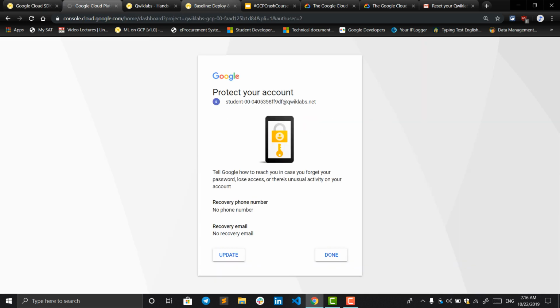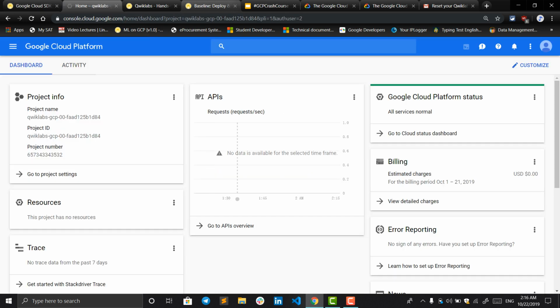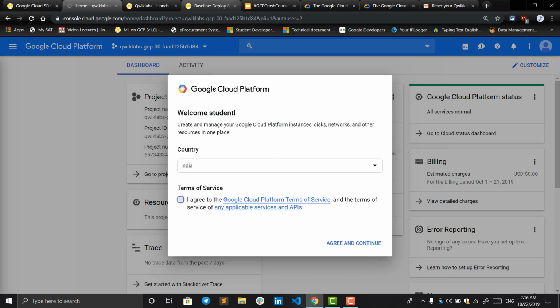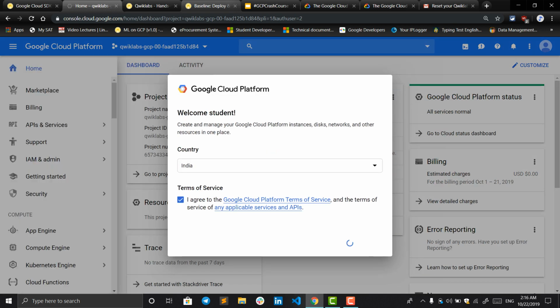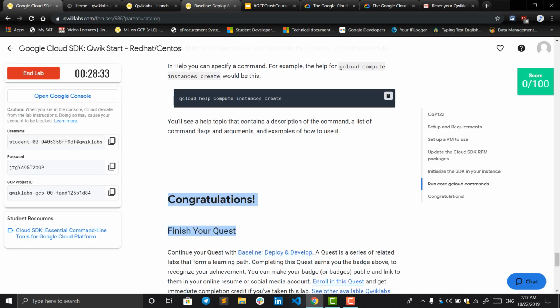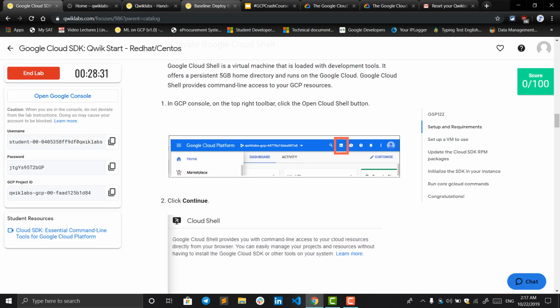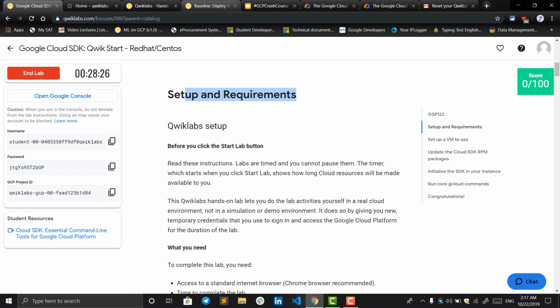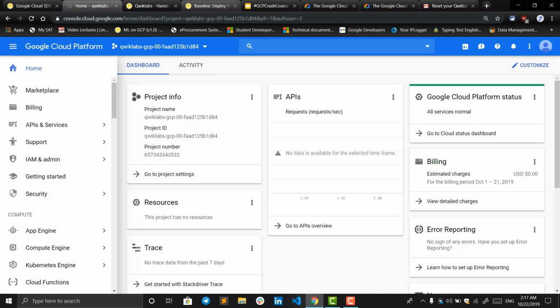But not now. Let me tell you a few important points about the GCP console. You have to do this each and every time. You can skip this part over here, the setup and requirements. You have to read this once, and you have to follow the same thing each and every time.